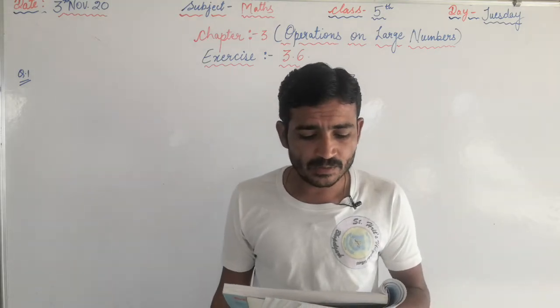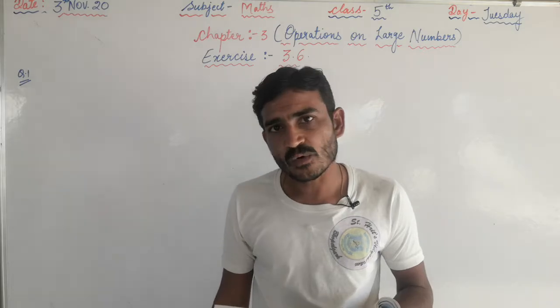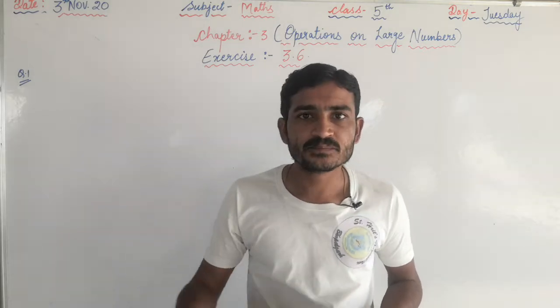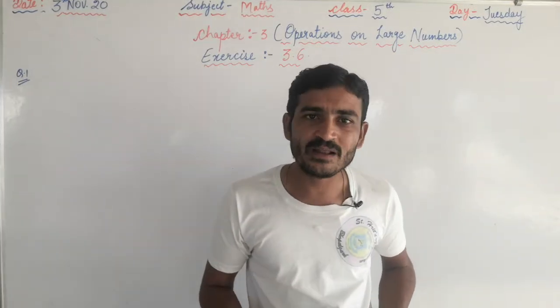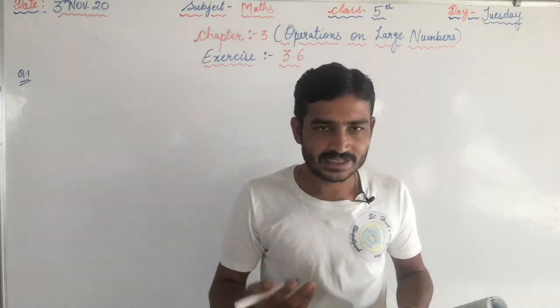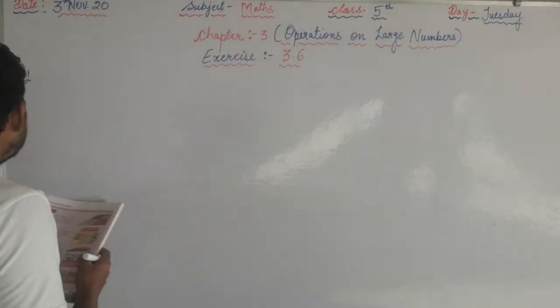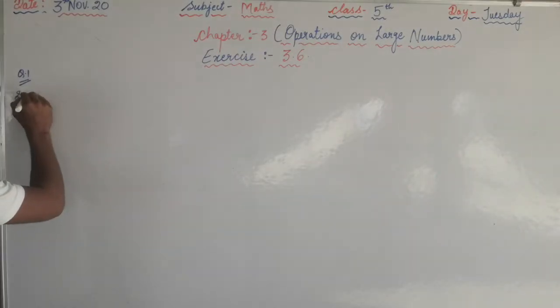How many kilograms of vegetables were sold? Means you have to find the total. Okay, here you have to find the total. So for total, what you have to do? You know very well. You have to add all these vegetables. Okay, now see the solution of the question number 1.